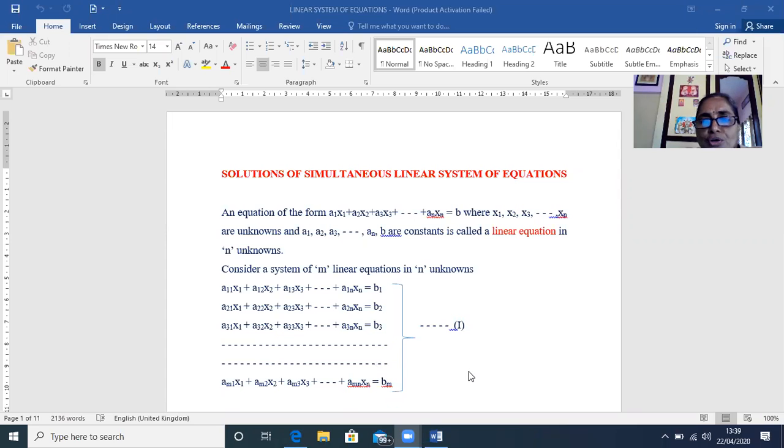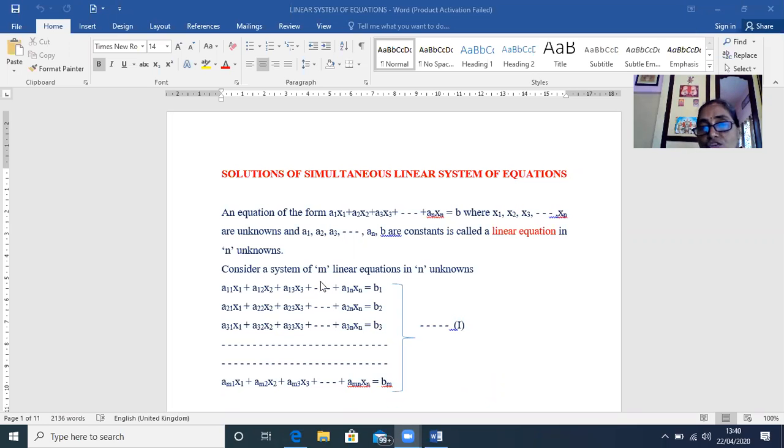First of all, you know 3x plus 4 is equal to 0. It is a linear equation in one variable x. Suppose I say 2x plus 7y plus 9z is equal to 0. It is a linear equation in 3 variables x, y, z. Here the variables are x, y, z and the powers are 1, 1, 1. So those are linear equations. Let me give you in detail a definition of a linear equation in n unknowns.